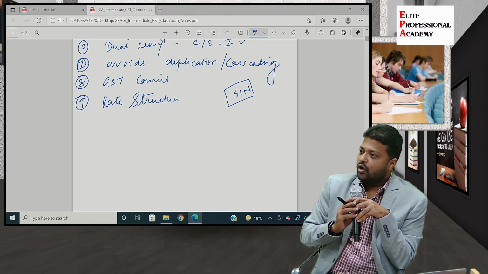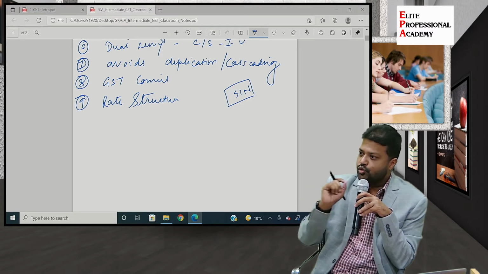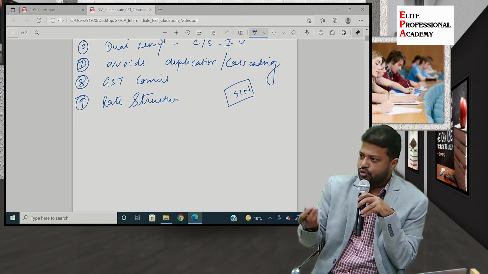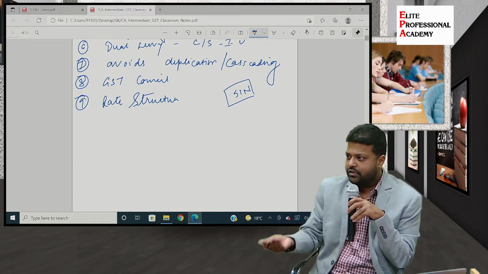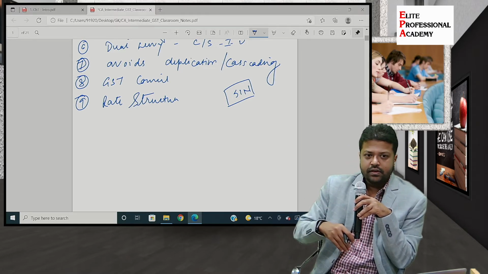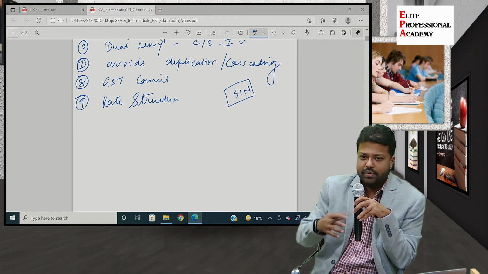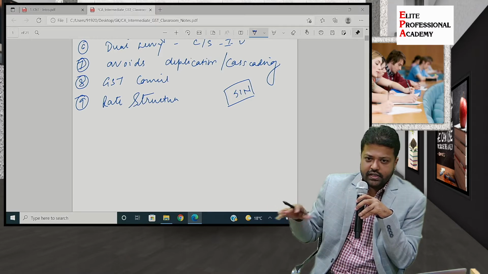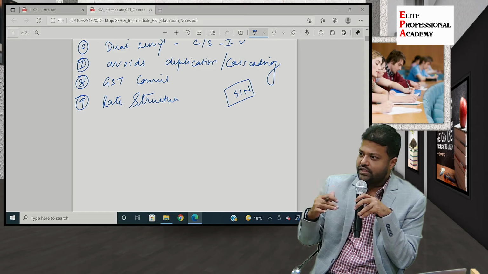So a lot of times there are classification issues. I will give you one example of shoes. Shoes may be of different categories: casual shoes, sports shoes, leather shoes. In leather also, with lace, without lace, depending upon the quality of the leather, grade A, grade B, etc. All these commodities have different HSN codes, Harmonized System of Nomenclature.